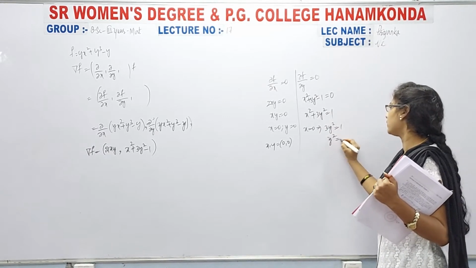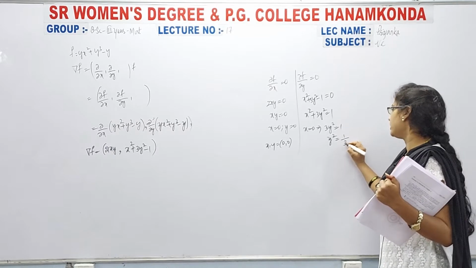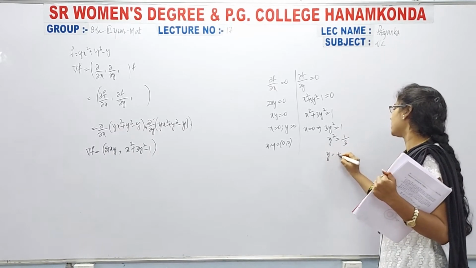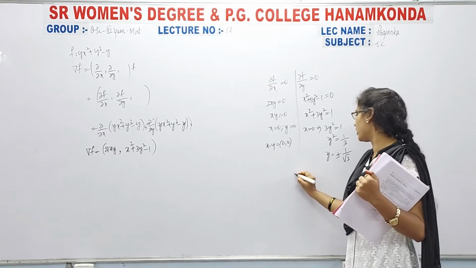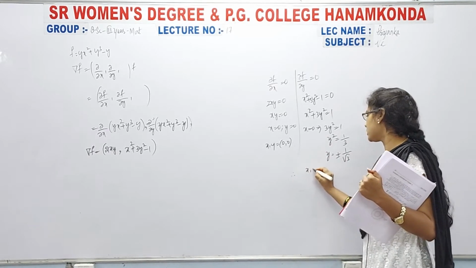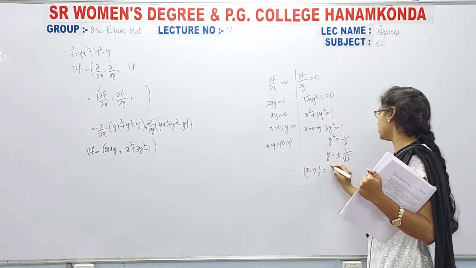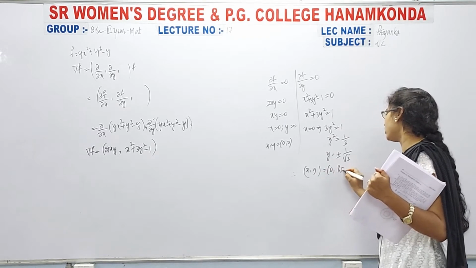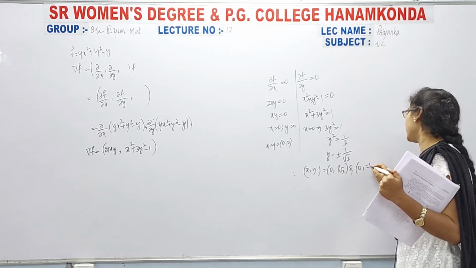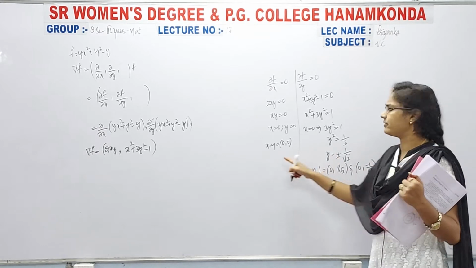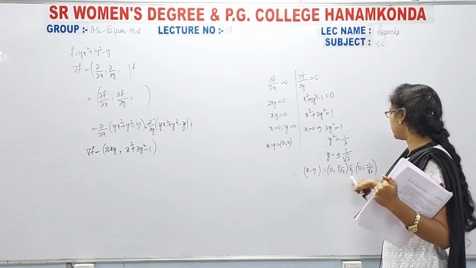Therefore y² equal to 1/3. So y equal to plus or minus 1/√3. Clear? So the points, x comma y, are 0 comma 1/√3 and another one is 0 comma −1/√3, because one point is the origin and another two points are these.